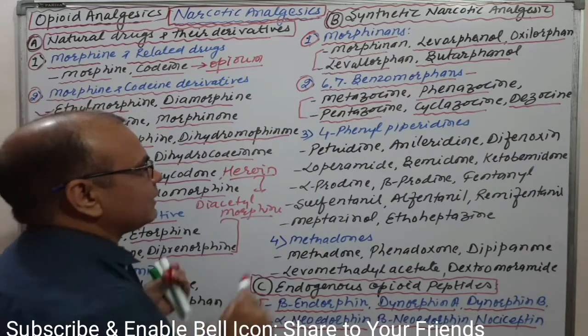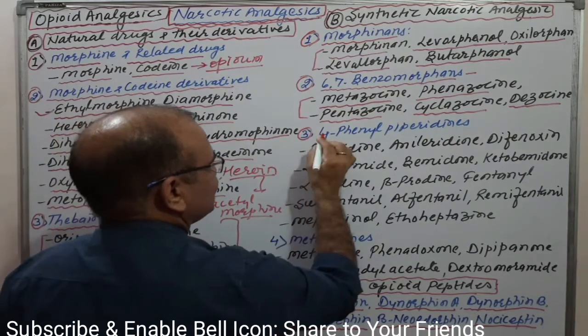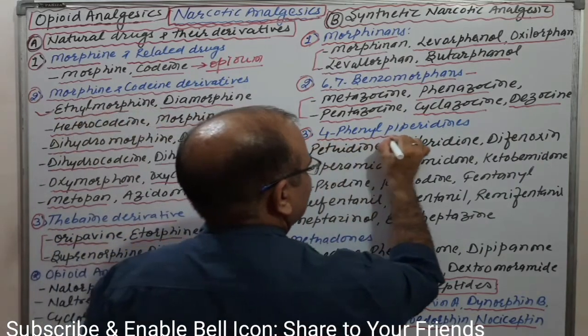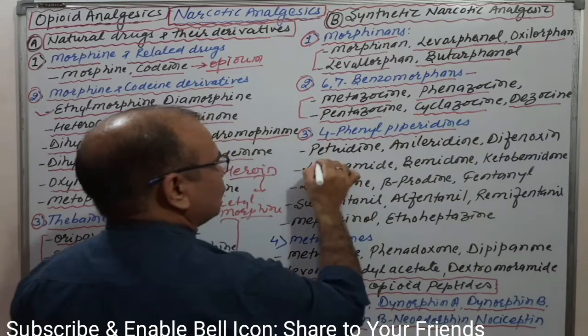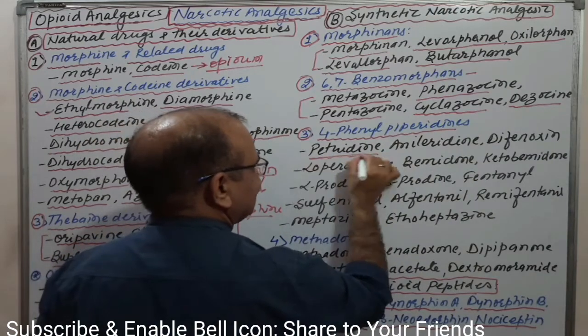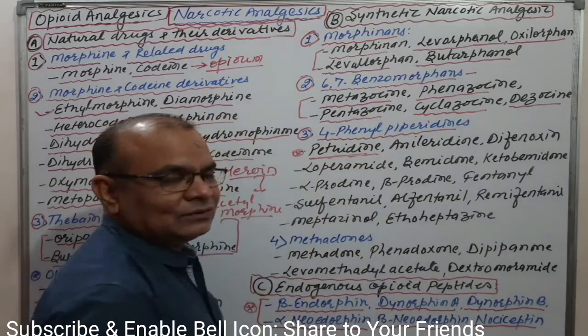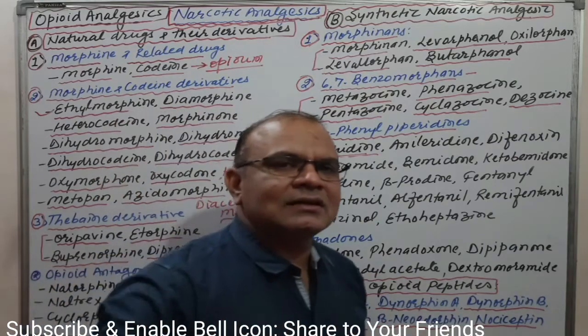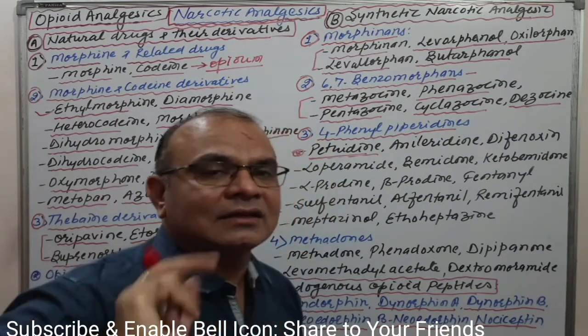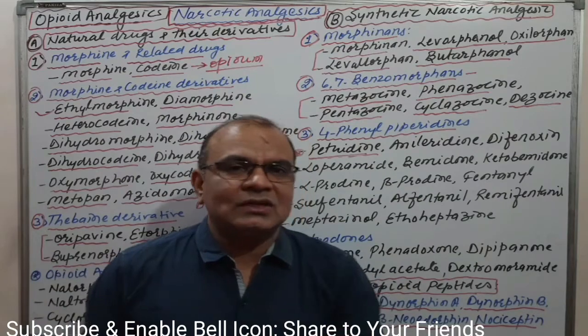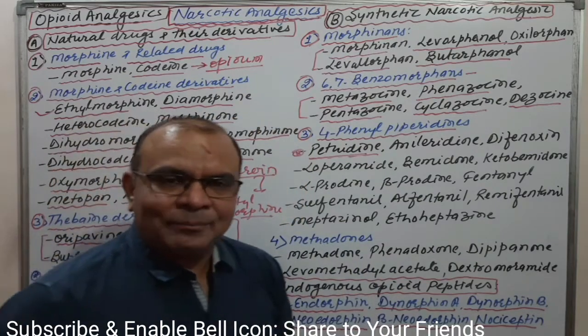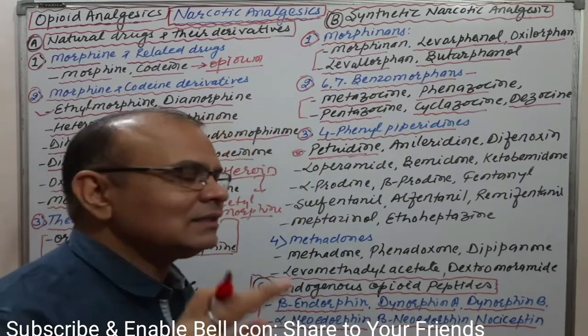Okay, come to the next one, that is the third one, 4-phenylpiperidine. In 4-phenylpiperidine, the most important compound is pethidine, which is highly used in different cancerous diseases where an analgesic is required, because in cancer patients there is severe pain. In that situation, analgesics are used.